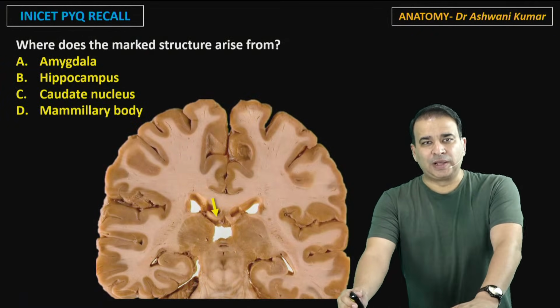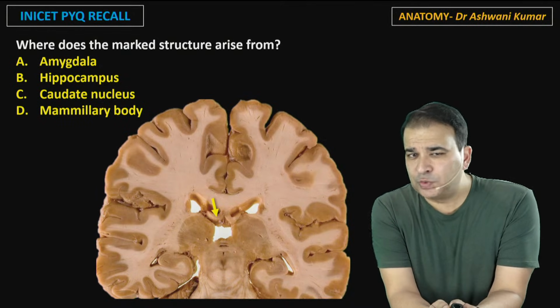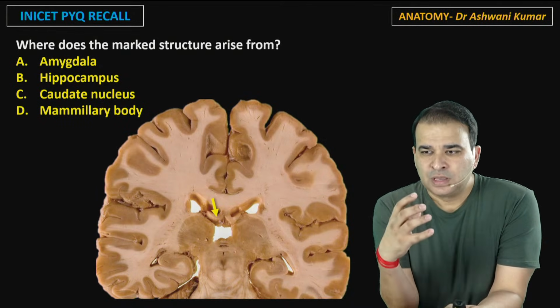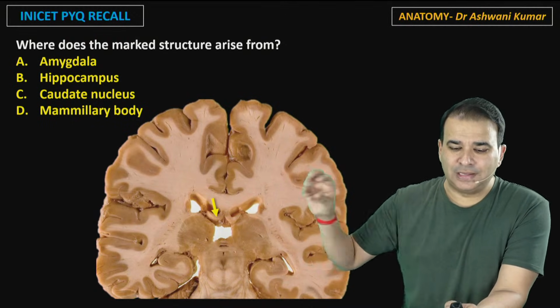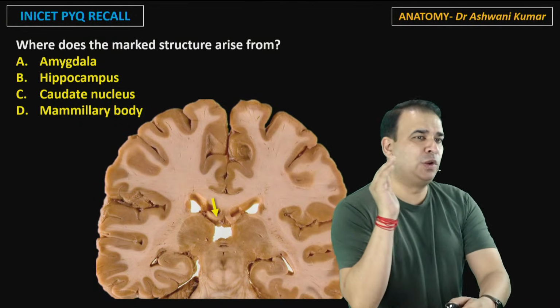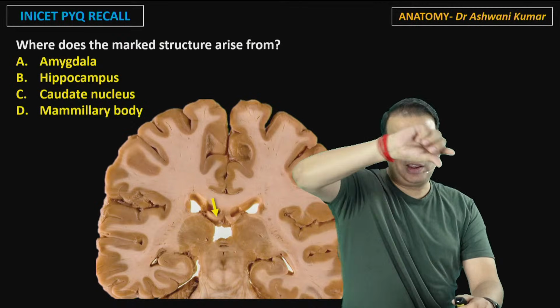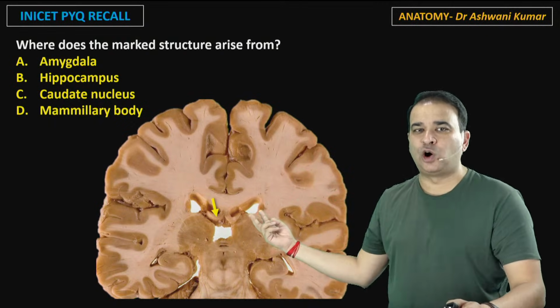Okay. The next one, guys, this is also a question asked, and it was actually a good question to ask, because the arrow they pointed on, in a coronal section, is on the fornix. Fornix ko side se dikhayein to it is easy to look at. The fornix will look like a bundle running like this, and so you can easily make out what is fornix here. If you take a coronal section, it will look like this dot only here.